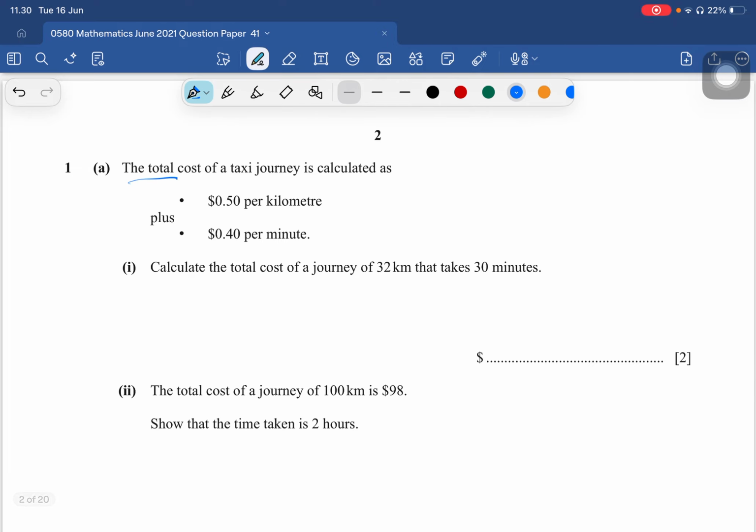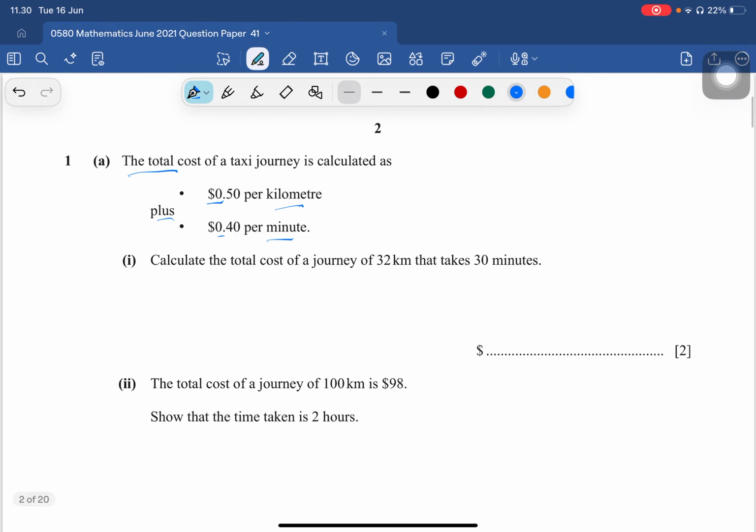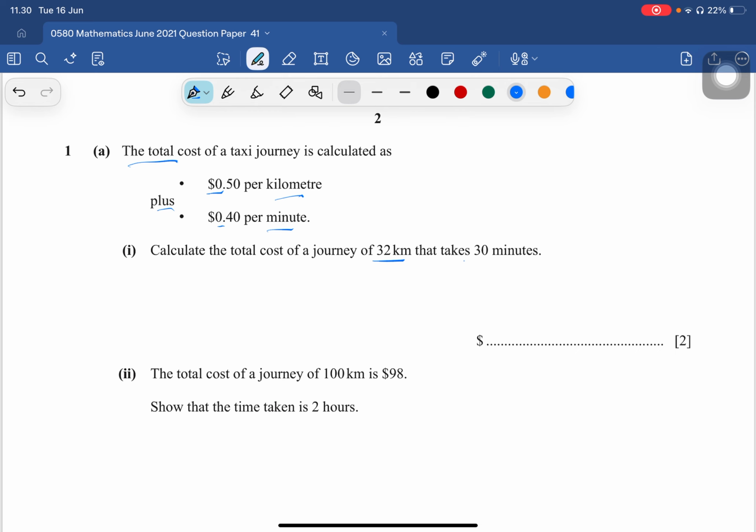The total cost of the taxi journey is calculated as 0.5 per kilometer plus 0.4 per minute. Calculate the total cost of a journey of 32 kilometers that takes 30 minutes.